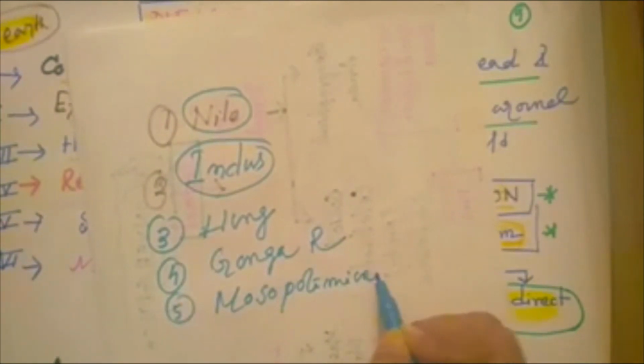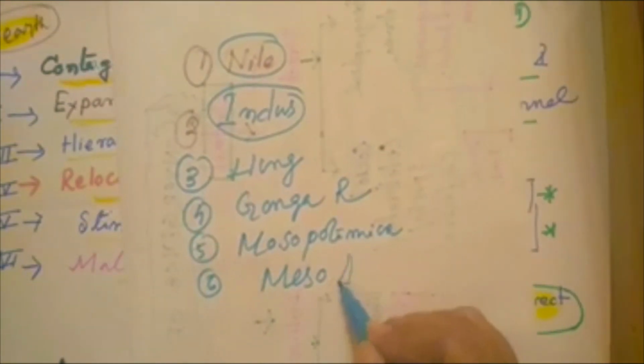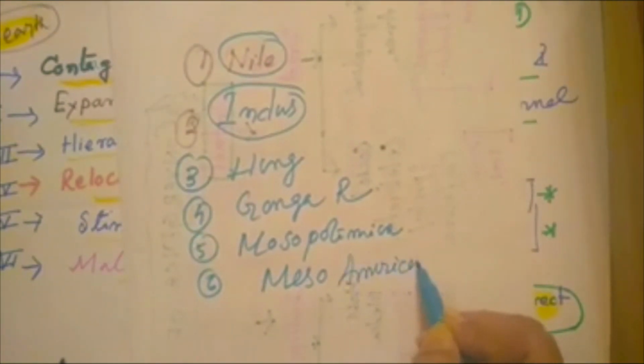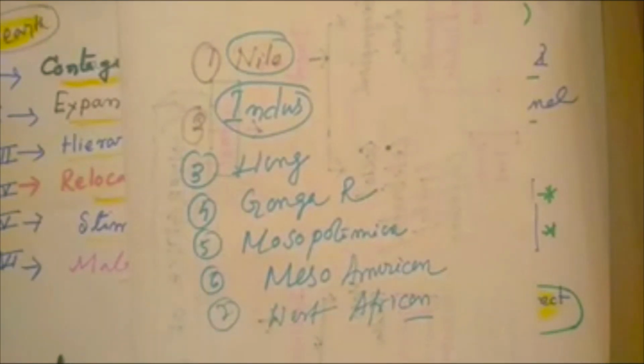Sixth one is the Mesoamerican cultural heart. And seventh one is the West African cultural heart. So the world has seven important cultural hearts.